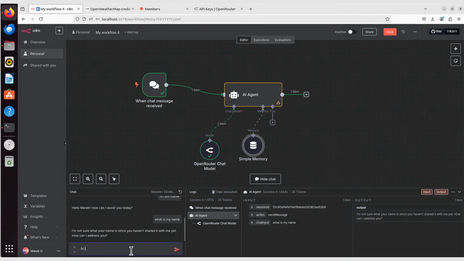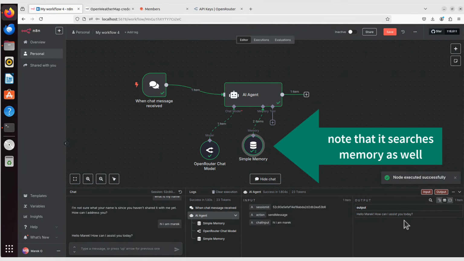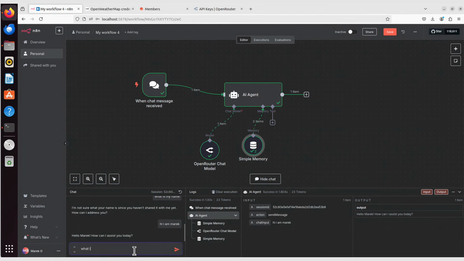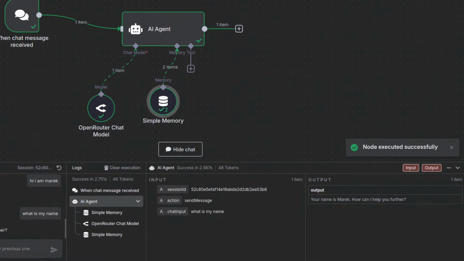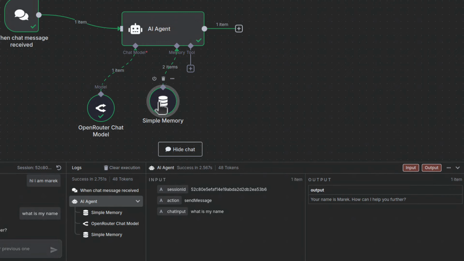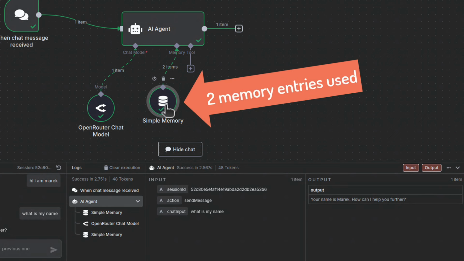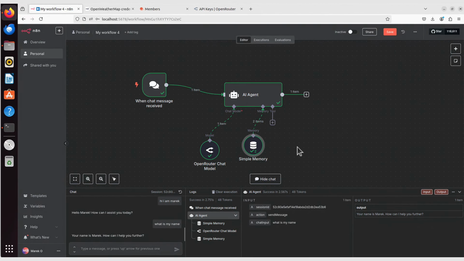Now I say, "Hi, I am Marek." The response is the same. "Hi Marek, how can I assist you?" Now when I ask, "What is my name?" the output is now, "Your name is Marek. How can I help you further?" And you can also see that it stores 2 interactions already in that Simple Memory. And it referred to that previous conversation. It had to look up that history, and it found it, and it knows now that my name is Marek. And Simple Memory is just this. It is very simple to configure, and it remembers a number of previous interactions.